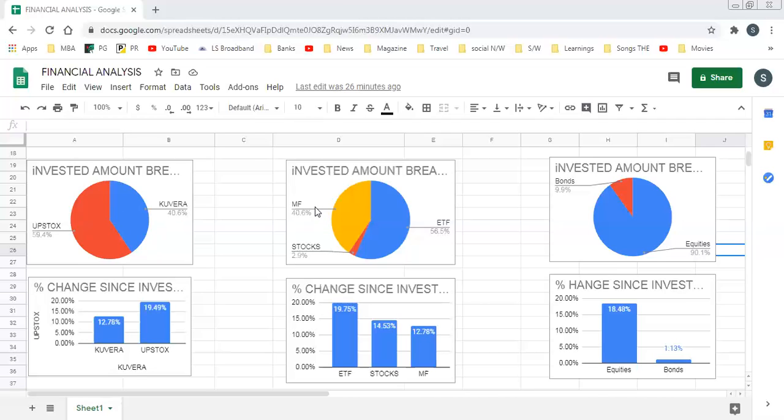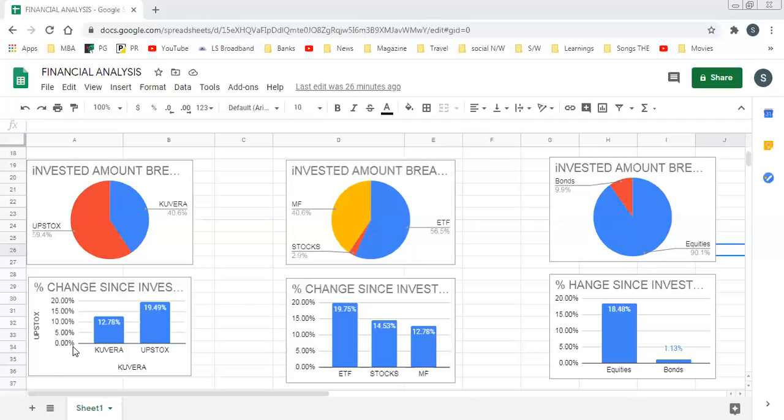I said I invested in three different ways, that is mutual funds, stocks, and ETFs. MF is nothing but mutual funds. In this, I invested 56.5% in ETFs, 40.6% in mutual funds, and 2.9% in stocks. So this is about this pie chart, and now I'm explaining the third pie chart. This is about asset allocation. In this, the maximum of my amount is in equities, 90%, and the rest 9.9% is in bonds. So this tells about asset allocation.